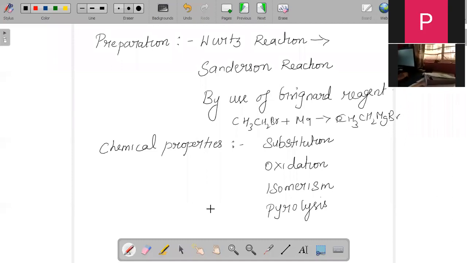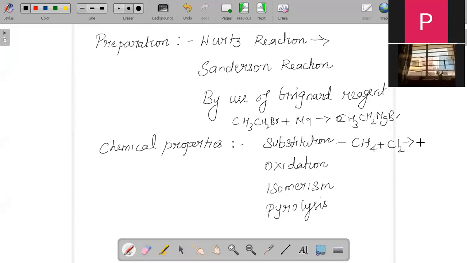Secondly, alkanes have the tendency of undergoing substitution reaction. That is, suppose we take an alkane and it is reacting with a halogen. For example, CH4 plus Cl2, and if that reacts, it will give us CH3Cl plus HCl.